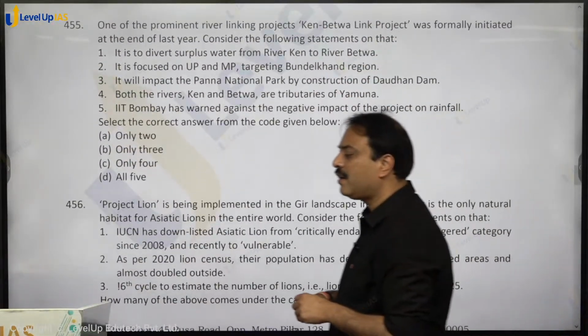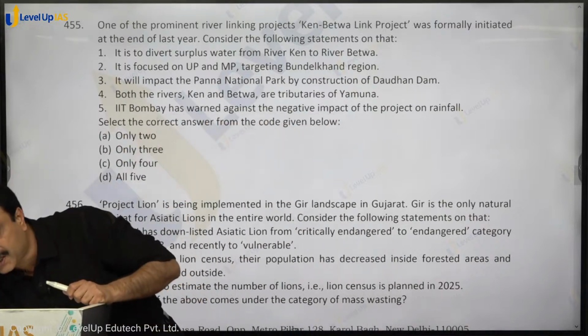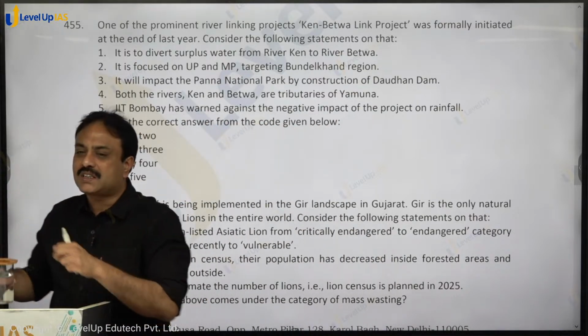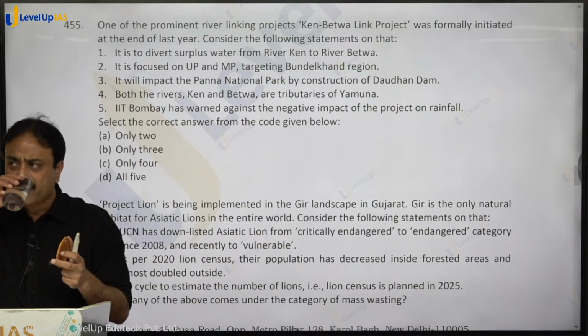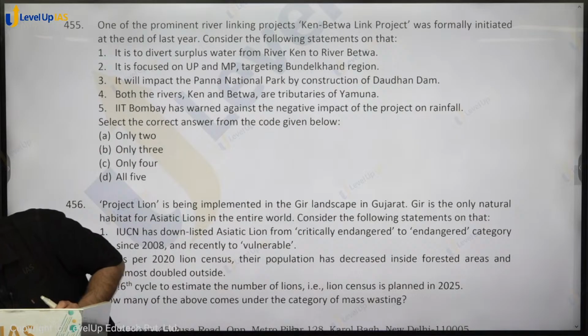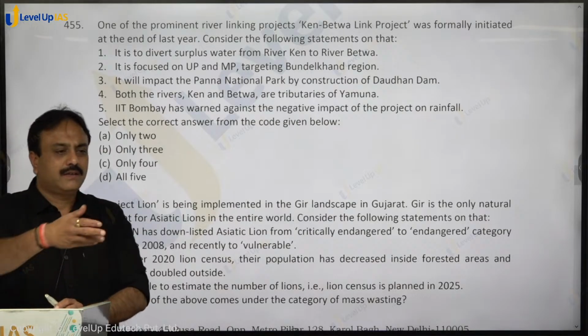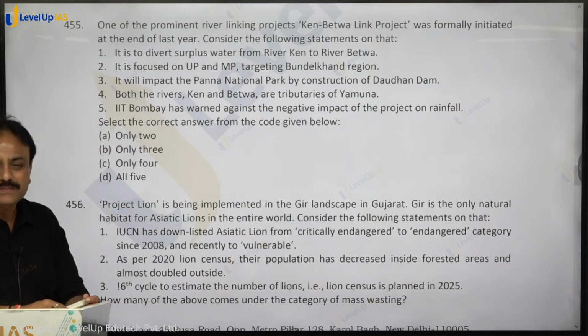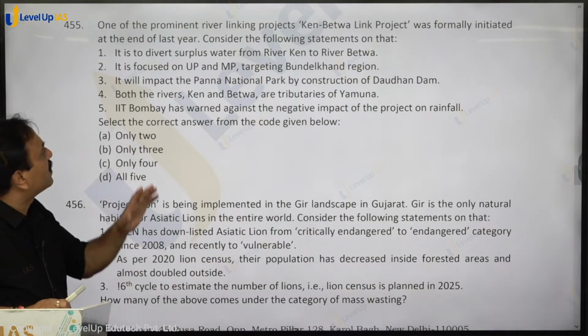One of the prominent river linking projects, Ken Betwa river linking project, बहुत hyped रहा पिछले साल. It was inaugurated, I think December, नवंबर दिसंबर में कभी इनॉग्रेशन हुआ इसका.